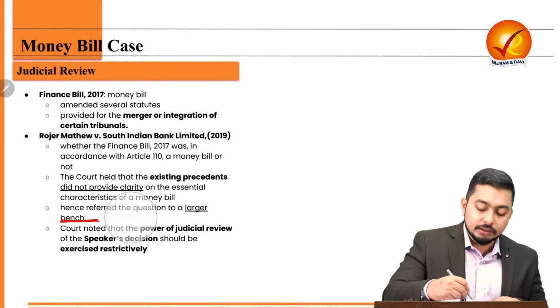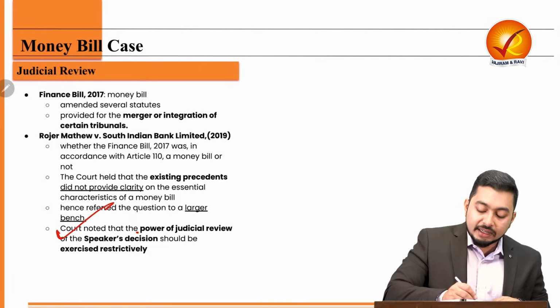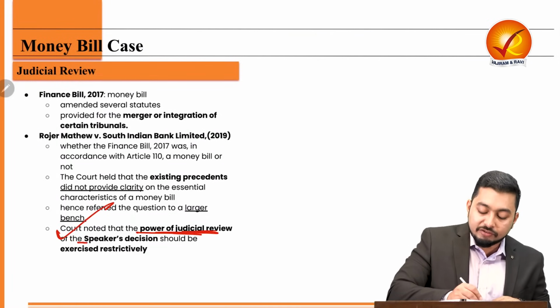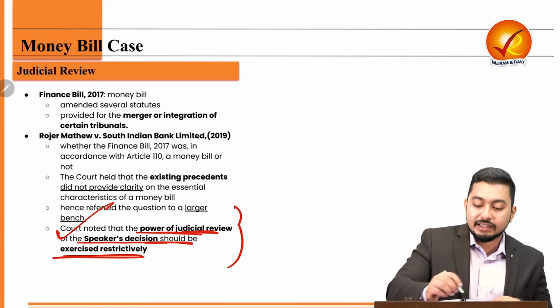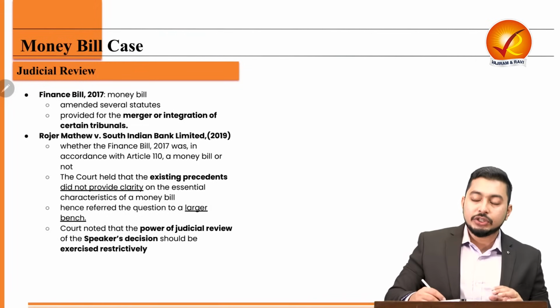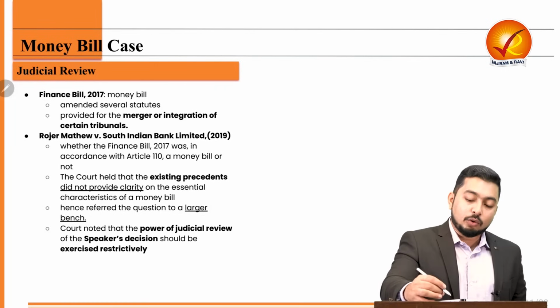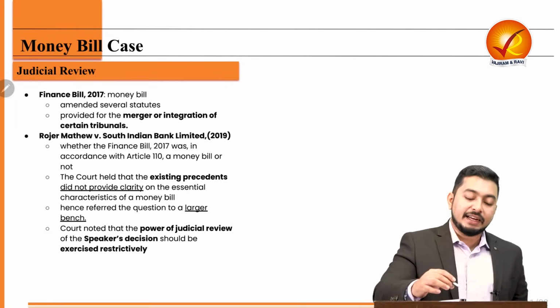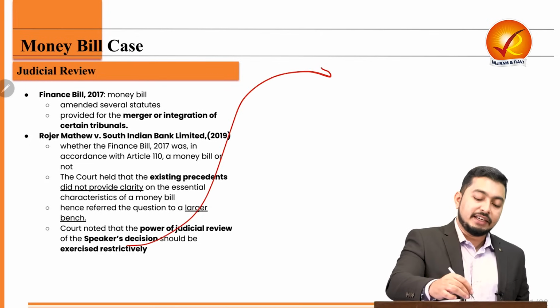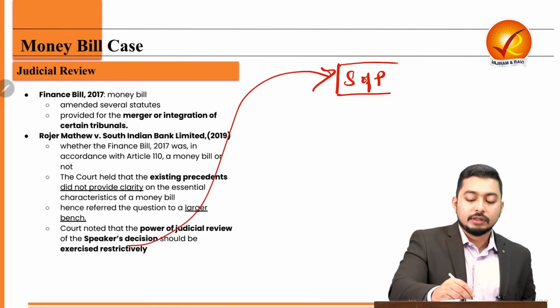However, the court also noted that the power of judicial review of speaker's decision should be exercised restrictively. That means the powers vested with the judiciary under judicial review should not be used frequently. It should be used sparingly. Why? Because of the wisdom of separation of powers. That is an absolute need.